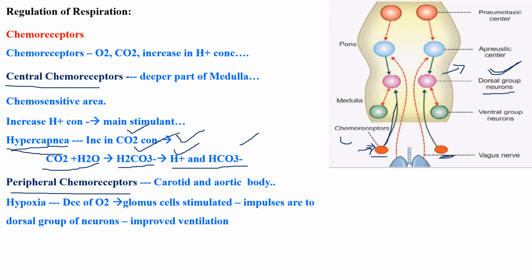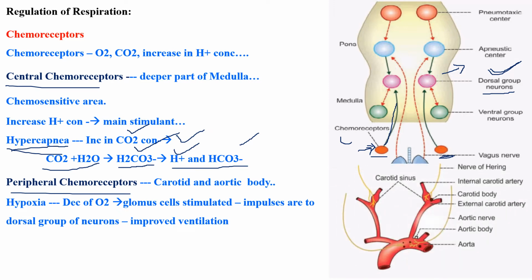Next one is peripheral chemoreceptor. That is two things, carotid body and aortic body. See here, this one is the aortic body and this one is the carotid body, which is present nearer to your heart.